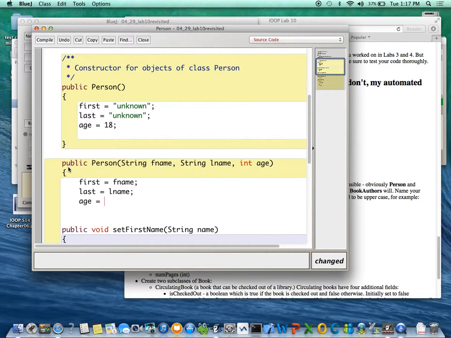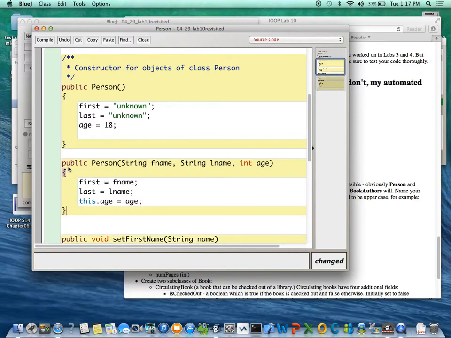Can you use another variable for age? I could use another one, but I want to show you that I can also do this, right? Yes, you can. Okay? So there's this.